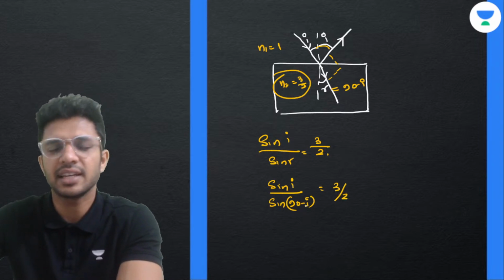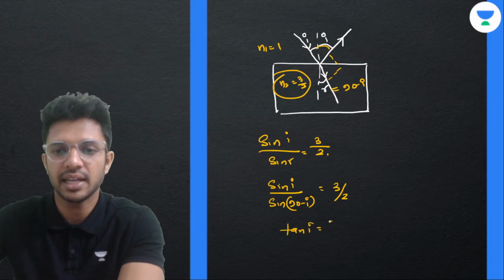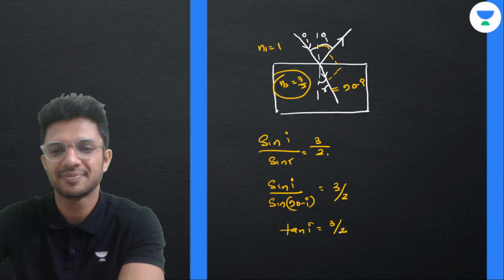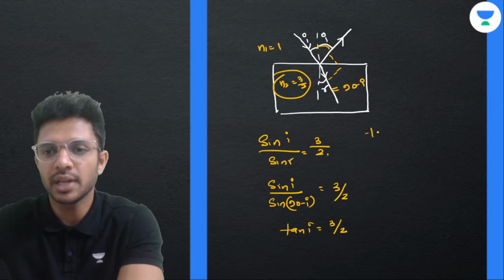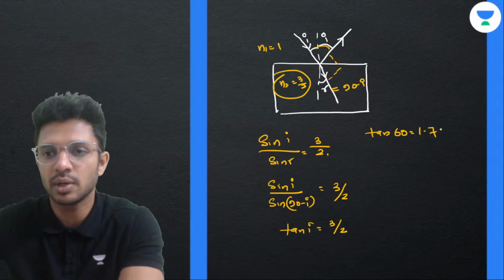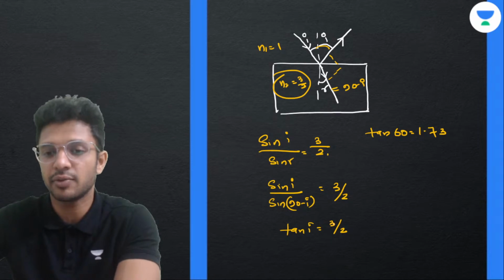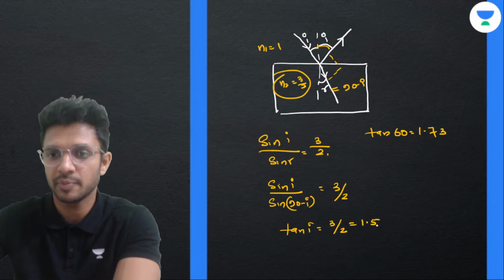Sin 90 minus I is cos I. So sin I by cos I, what will it be? Tan I. And that is equal to 3 by 2. We know that tan 60 is equal to root 3, which is 1.73. Tan 60 is 1.73. Here tan of I is 3 by 2, which is 1.5.